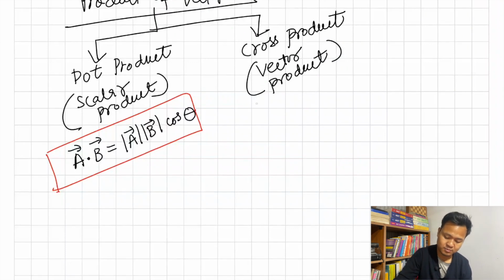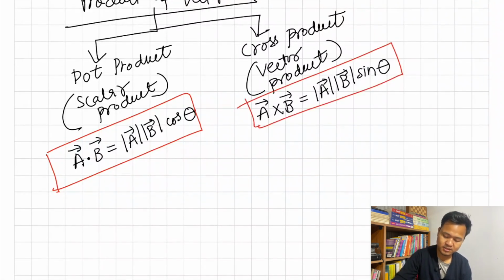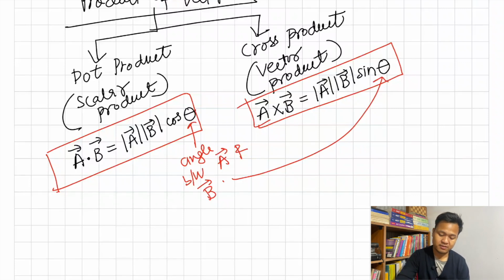Then the cross product: A cross B is equal to mod A mod B sin theta. Theta is the angle between A vector and B vector. So A dot B is AB cos theta, and A cross B is AB sin theta.